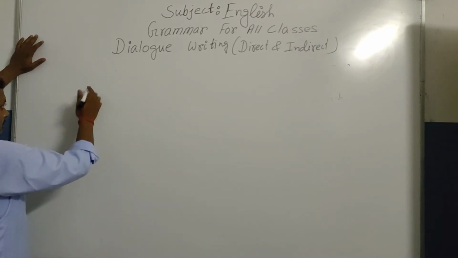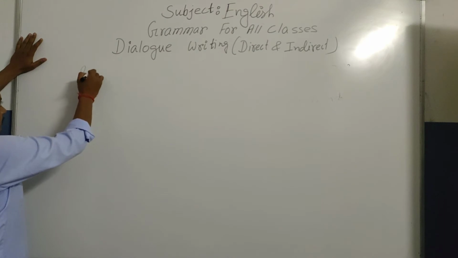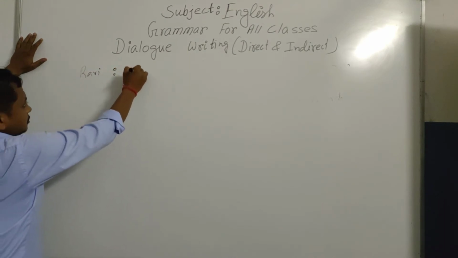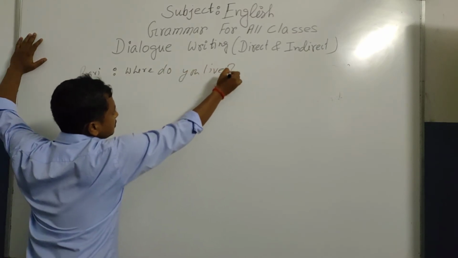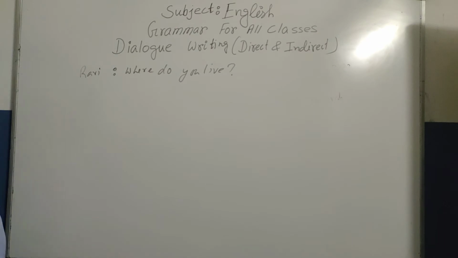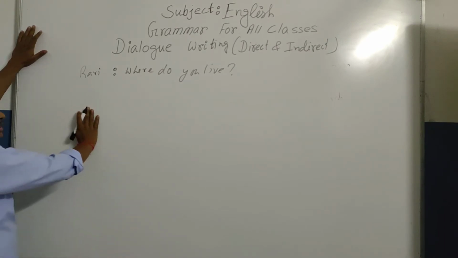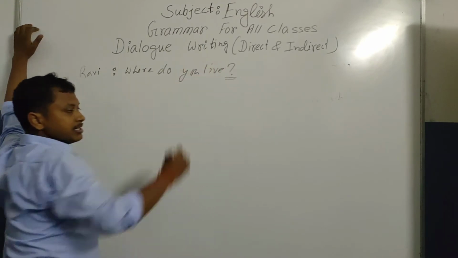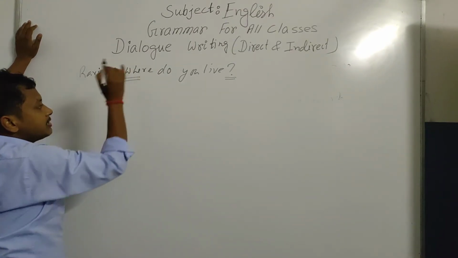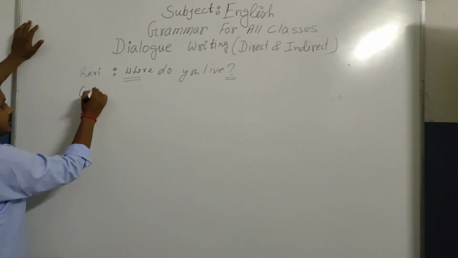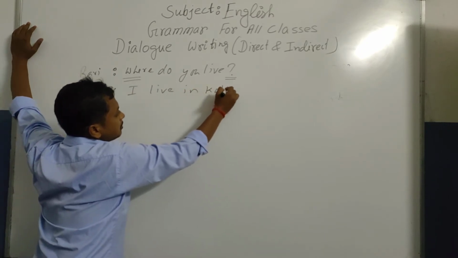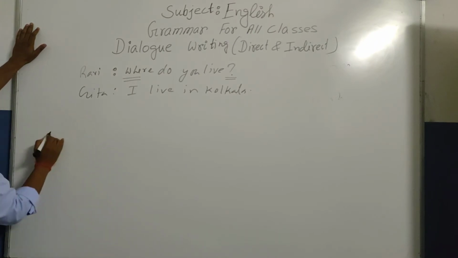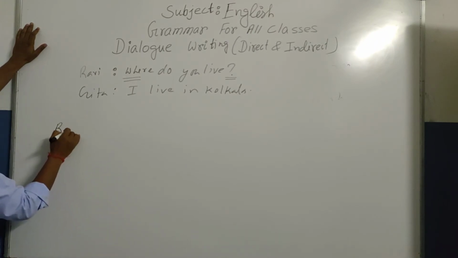Suppose the question is, Ravi, where do you live? Keep it in your mind. Whenever the sentence has a question mark and starts with a WH word, and Gita says, I live in Kolkata, how do you have to give the answer? Then the question will be in this way, Ravi